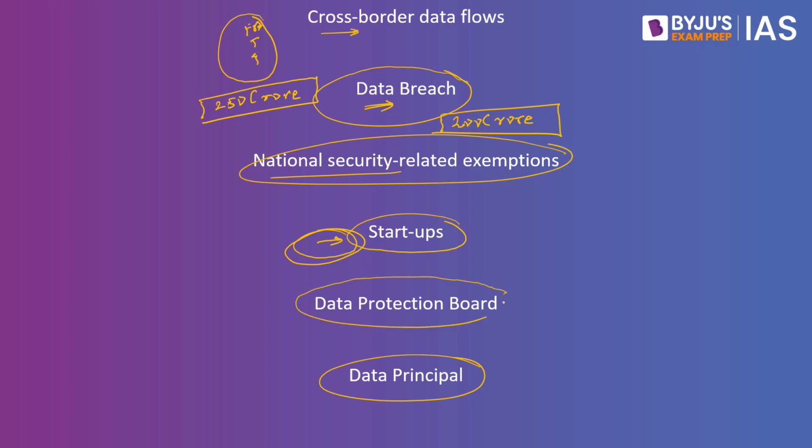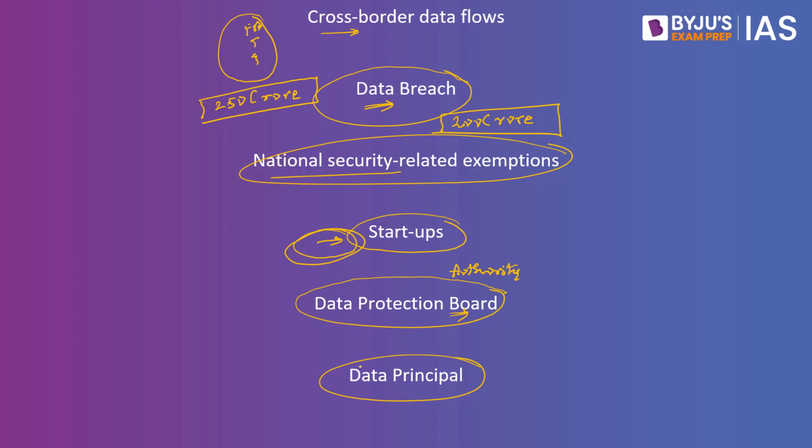Then we have something called as the Data Protection Board. When you consider the earlier version of the draft bill, they had something called as the Data Protection Authority. So instead of board, what they had was the authority. In the new proposal, they have come up with the Data Protection Board. Whenever there are guidelines given under this bill, the Data Protection Board will ensure the compliance of the legislation. So the draft bill has not given any details about the composition of the board, but then the government will explain about it in the near future.